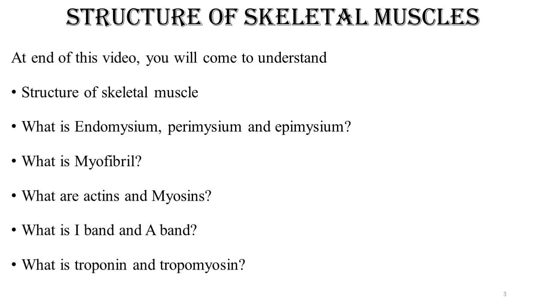We are also going to understand the I bands and the A bands. We know very well that myofibrils show alternate I bands and A bands. I bands are known as the light bands and A bands are known as the dark bands. So what do the I band and the A band stand for, what are they made up of, and why are they given the names I band and A band? You will come to understand all these things in this video.